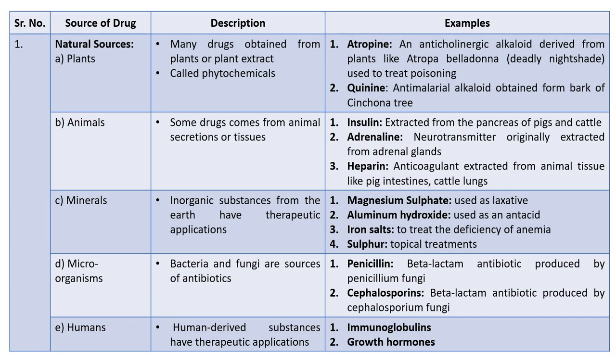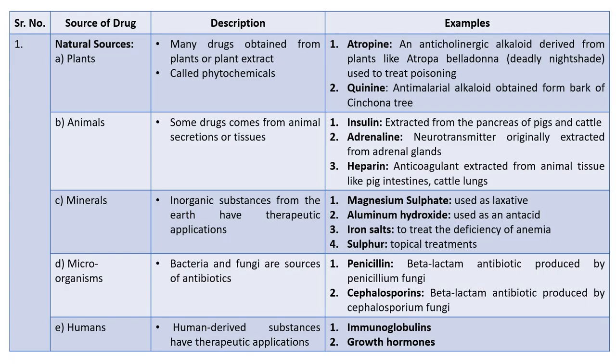Next up, D. Microorganisms. Yes, tiny creatures like fungi and bacteria also act as drugs. Bacteria and fungi are sources of several crucial antibiotics. Example, penicillin. It is a beta-lactam antibiotic produced by Penicillium fungi. Second, cephalosporin. It is also a beta-lactam antibiotic produced by Cephalosporium fungi.